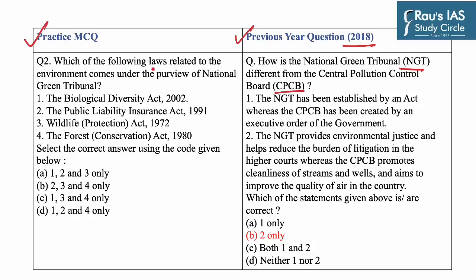Question is, which of the following laws related to the environment comes under the purview of the National Green Tribunal? First is the Biological Diversity Act 2002, second the Public Liability Insurance Act 1991, third the Wildlife Protection Act 1972, and fourth is the Forest Conservation Act 1980. You have to select the correct answer using the code given below.